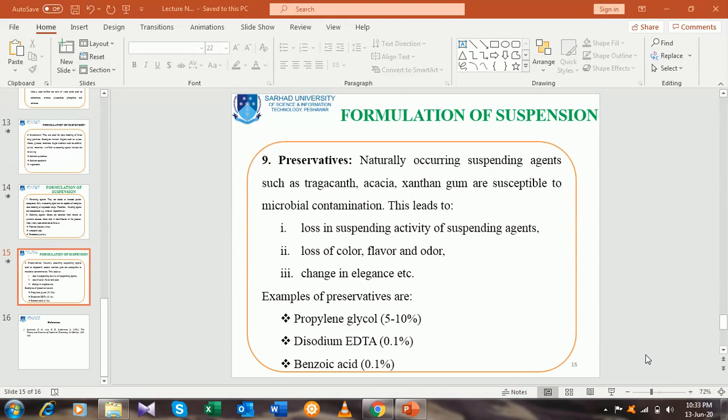Examples of preservatives are PG, that is propylene glycol, almost used in 5 to 10% concentration; disodium EDTA, where EDTA stands for ethylene diamine tetraacetate, almost used in 0.1% concentration; and benzoic acid, also used as a preservative in different concentrations, but mostly 0.1%.